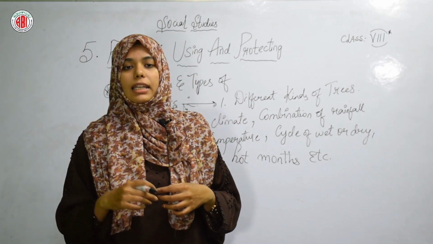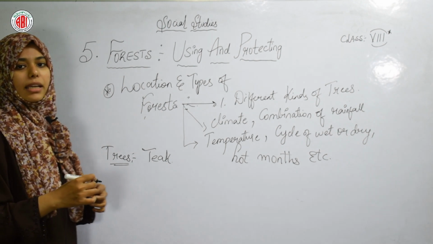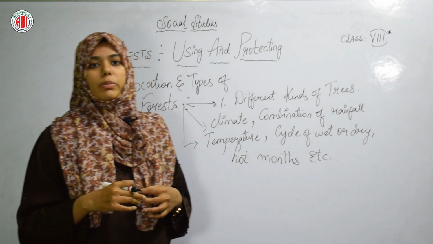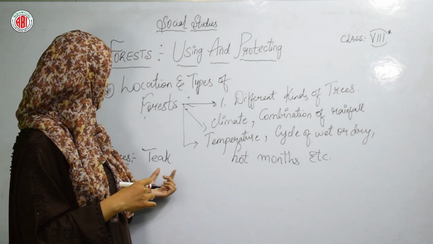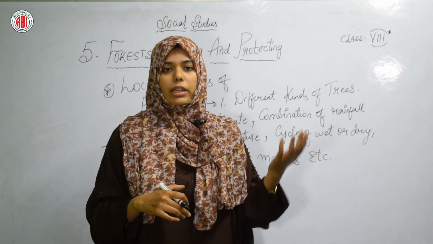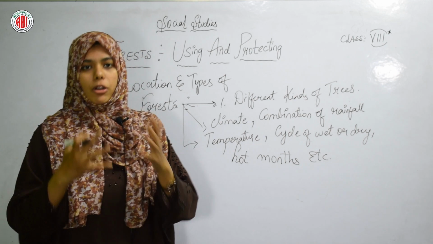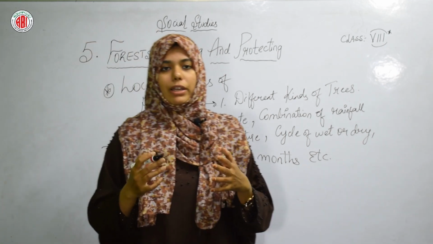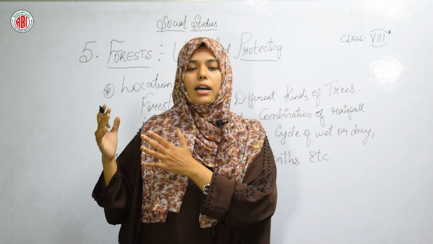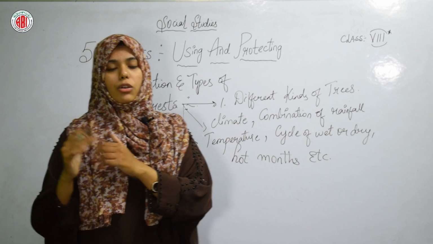Some trees like teak grow in regions of moderate rain and warm temperatures. So these kinds of trees will grow in a forest where the climate is moderate, not very hot, not very cold. It is called moderate. So moderate temperatures where there is limited rain and limited summer seasons, not so hot, not so cold.